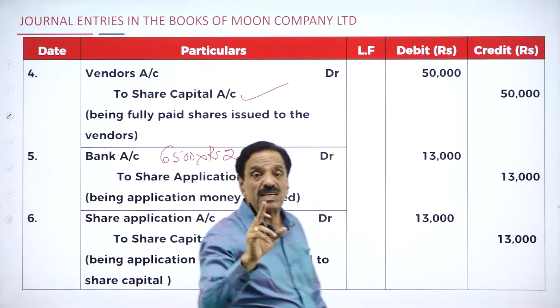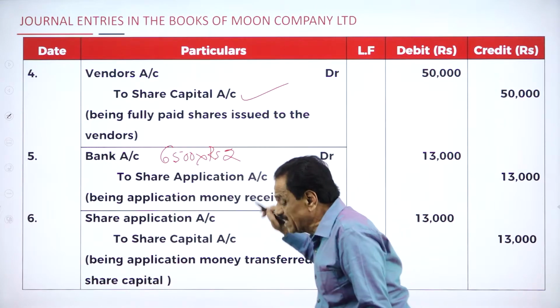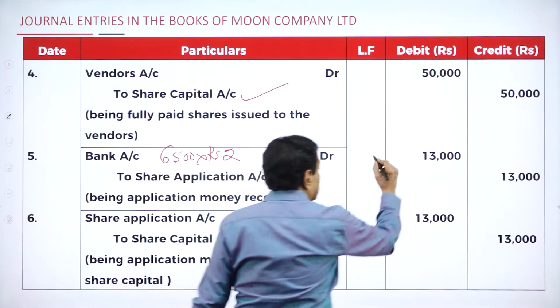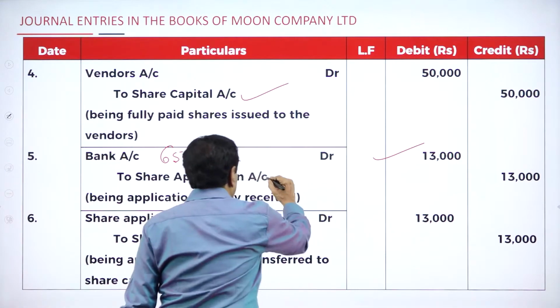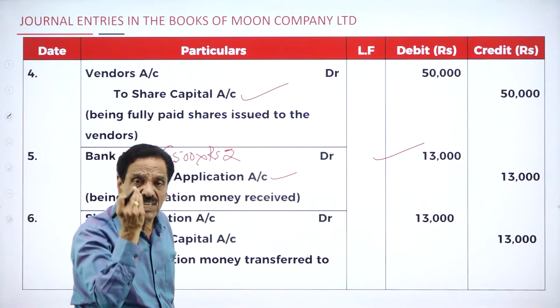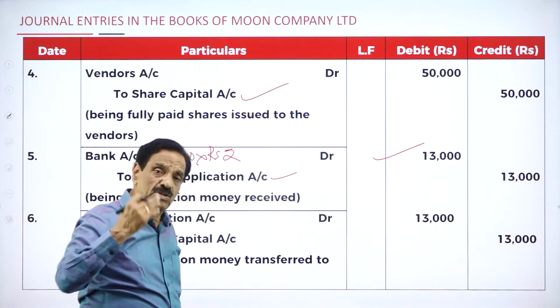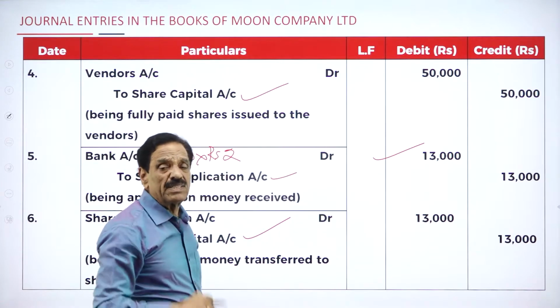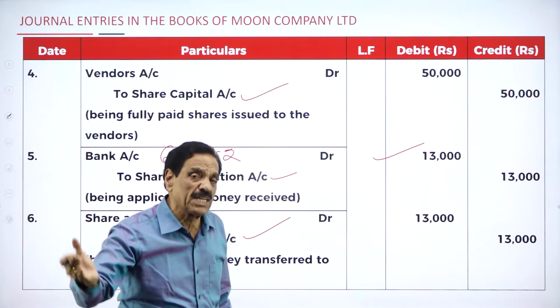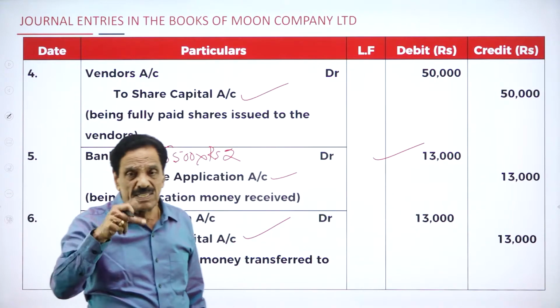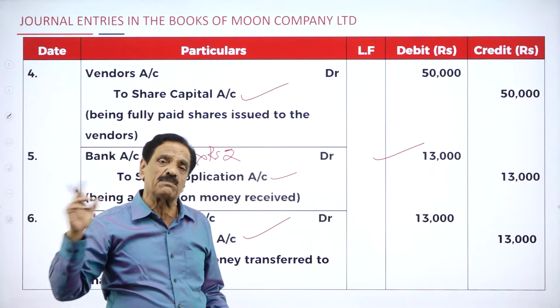Total how much? 6,500 at the rate of rupees 2 you got. 13,000 to share application account. We receive 13,000 for sake of share application. That has been transferred to share capital. Share application account debtor to share capital. That has been transferred to share capital account. Entry. Bank account debtor to share application account, and share application account debtor to share capital account.